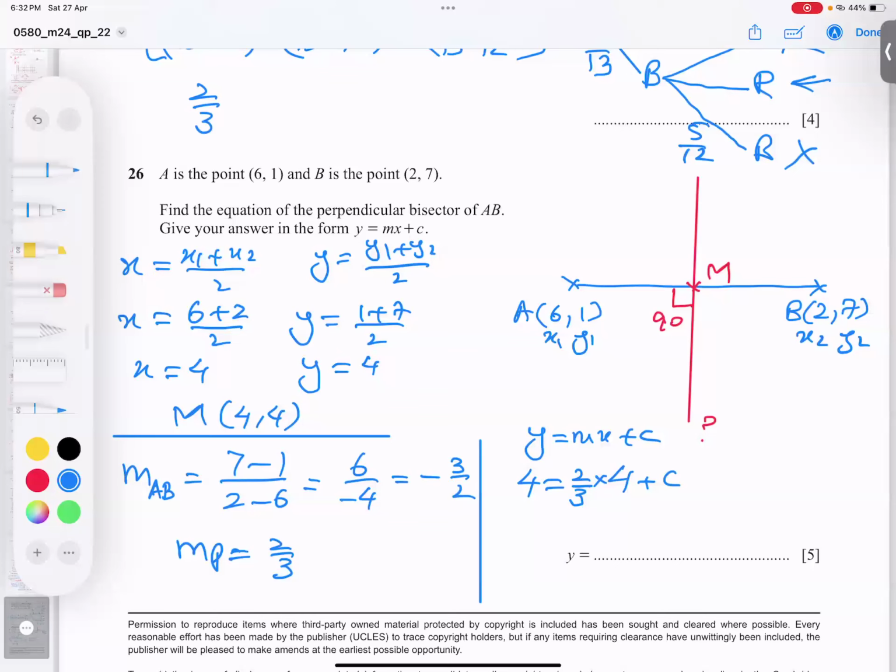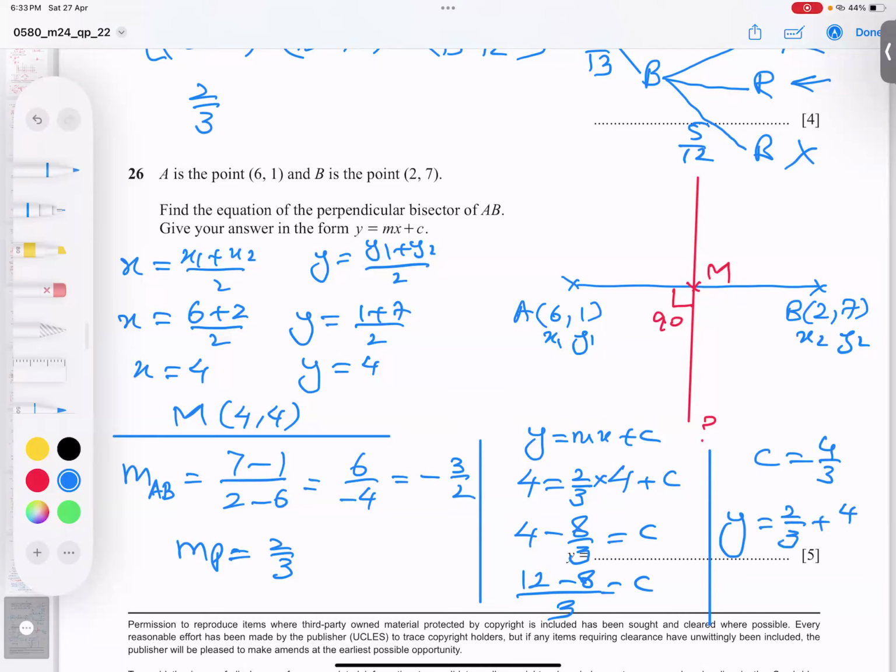Okay, and let me check. This is coming 4 times 2 by 3 is 8 by 3 goes there, minus 8 by 3. LCM is 3, 3 4s are 12, 12 minus 8. And I get finally the c value. I'm getting what here? 4 over 3. And what is the final answer? y is equal to m, which is this, and c is, sorry, x, I missed. I should not miss x. Okay. And this is the equation of the perpendicular bisector.